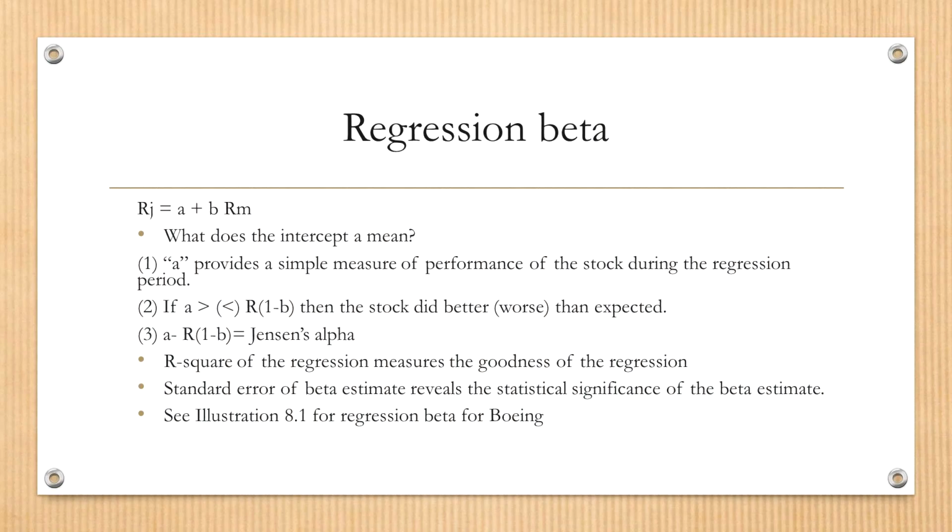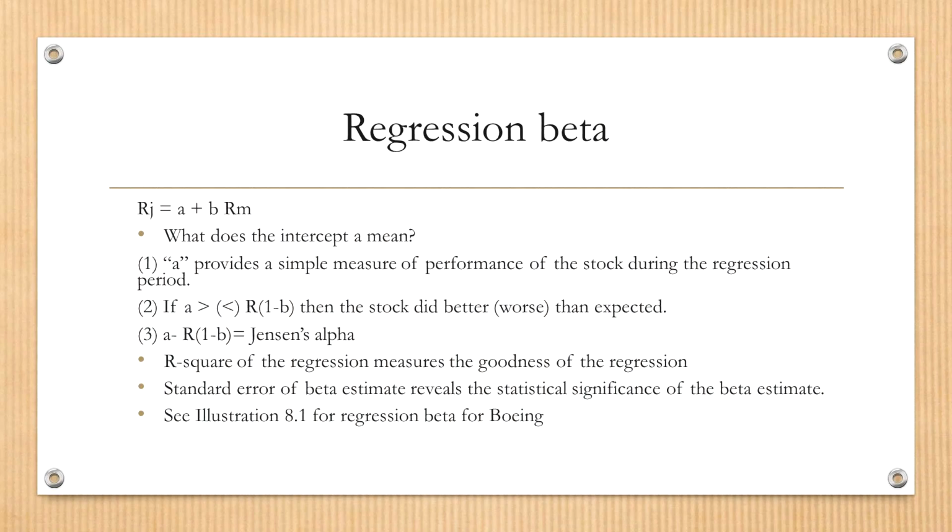And we have 85% of variation that is unexplained. So that is one of the limitations of this beta. Beta can only capture a small portion of variation in stock return. So please keep this in mind.